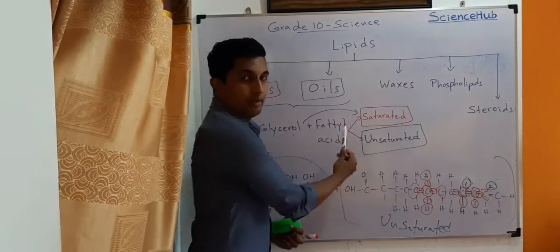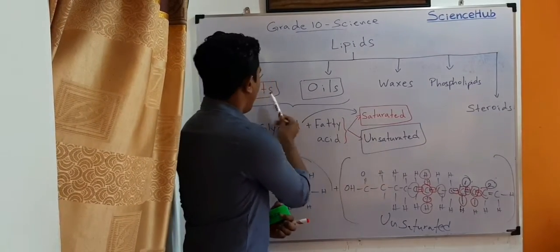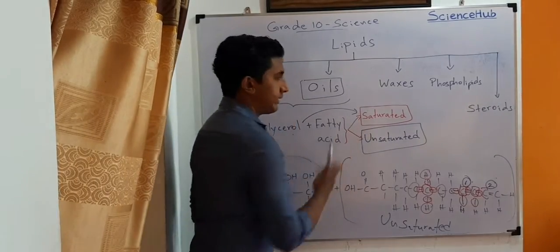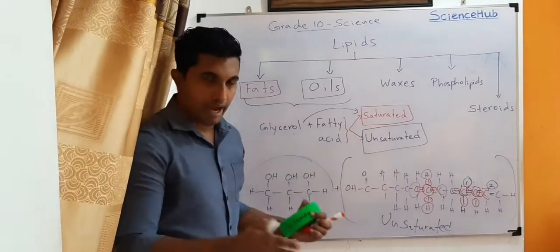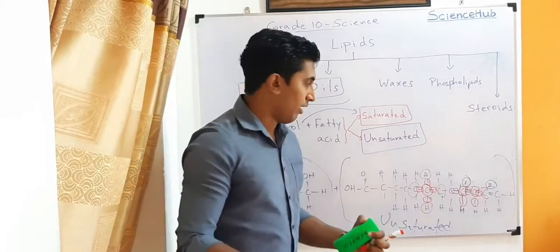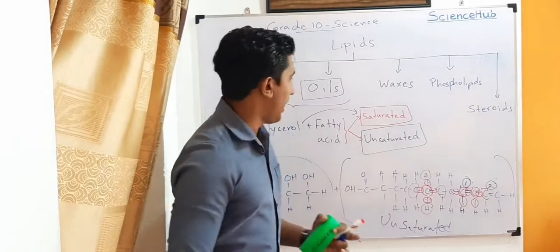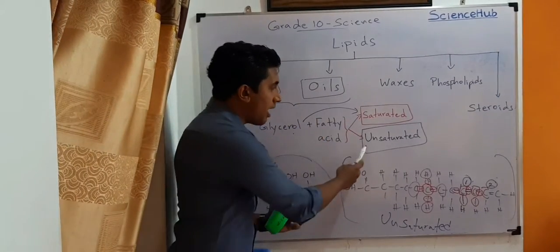I got it in red color, both words. Fats are saturated. That means fats contain a saturated carbon chain, and oils are unsaturated.